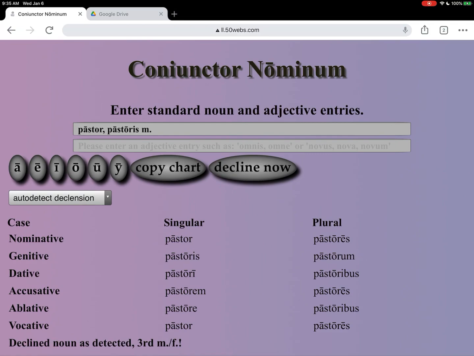One thing that makes third declension different from first and second, which you learned earlier typically, is that the nominative and the accusative plural endings are the same.